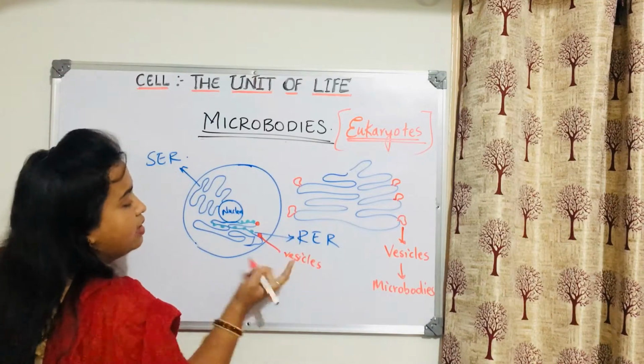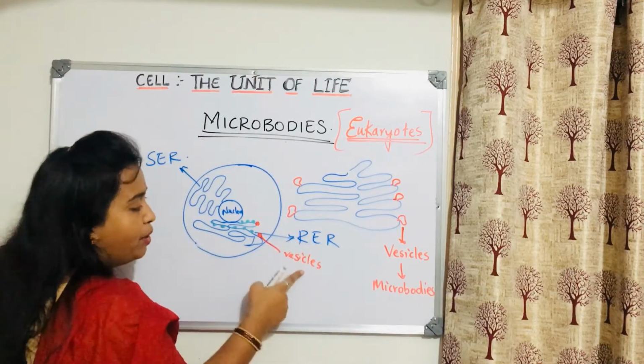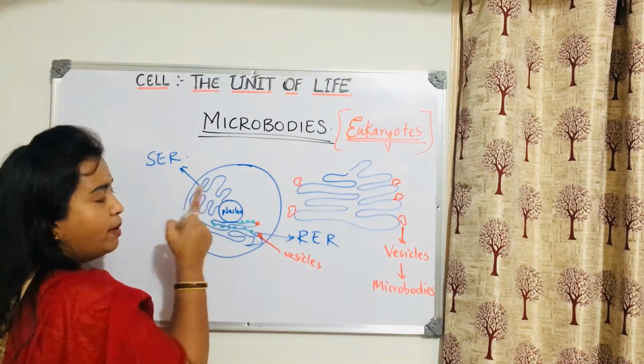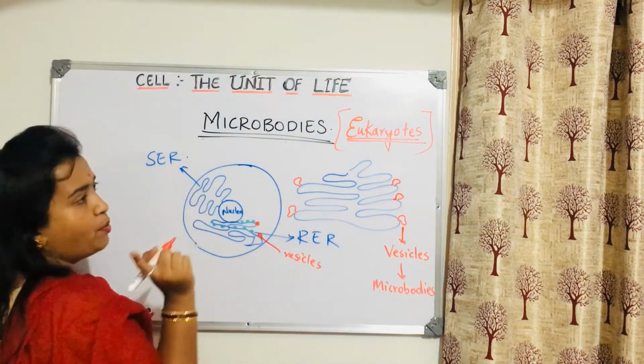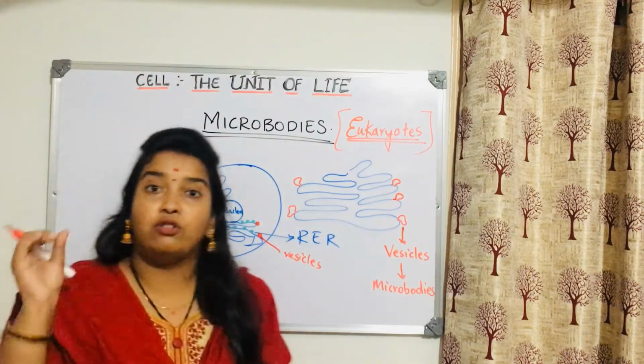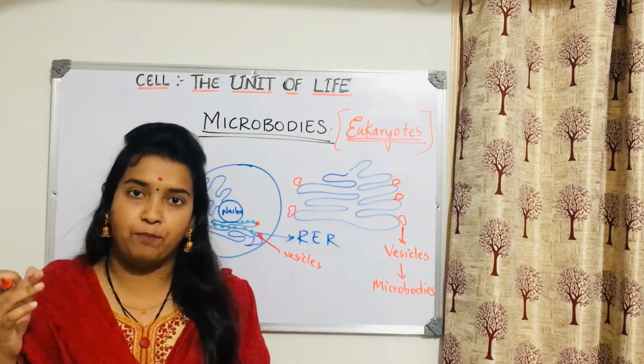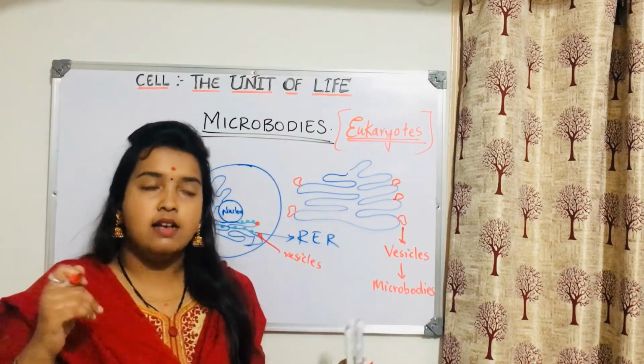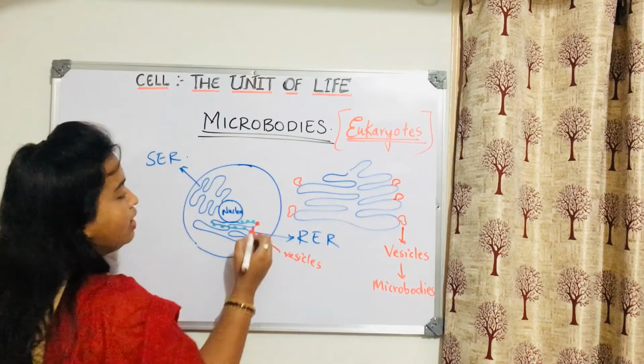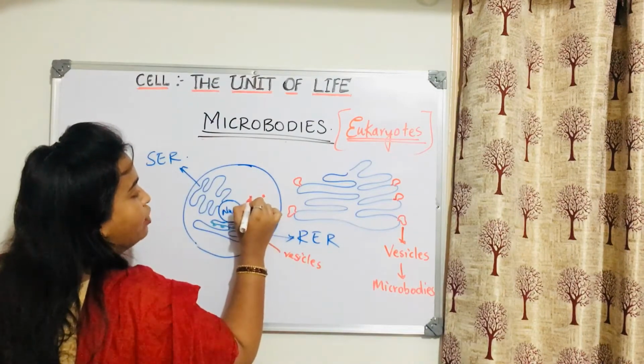Even the endoplasmic reticulum produces vesicles. Smooth ER also will produce vesicles. Golgi bodies also produce vesicles. Like that only, lysosomes are formed from Golgi bodies. In this form only, right? So that you know very well. Now vesicles start moving into the cytoplasm.